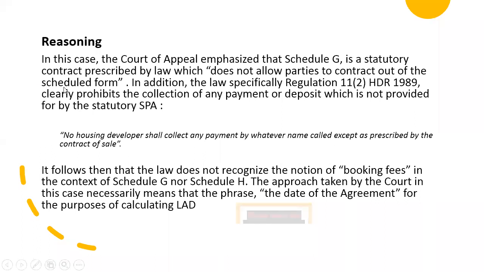The reasoning given by the court is because regulation 11 of the Housing Development Regulations 1989 mentioned that no housing developer shall collect any payment by whatever name, code, except as is prescribed by the contract of sale, meaning that actually booking fees are not recognized in the context of Schedule G or Schedule H. So the date of the SPA, the date of the agreement, shouldn't refer to the booking form and the booking fees, which are not allowed by the HDR, the Housing Development Regulations.